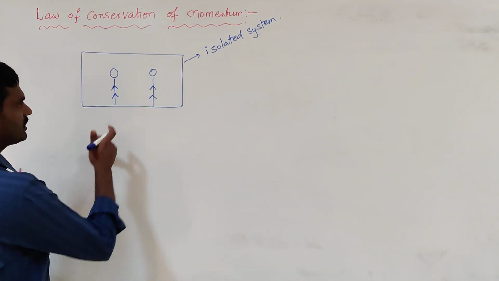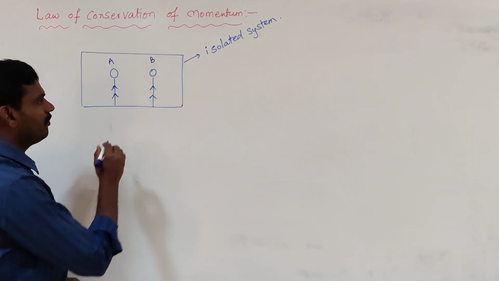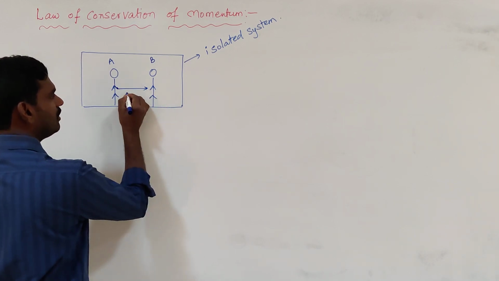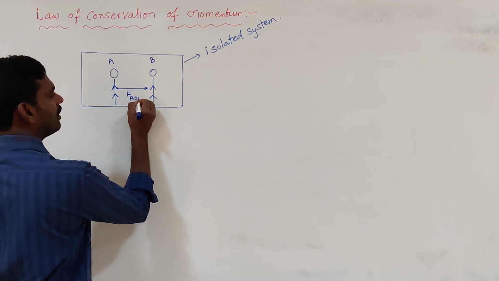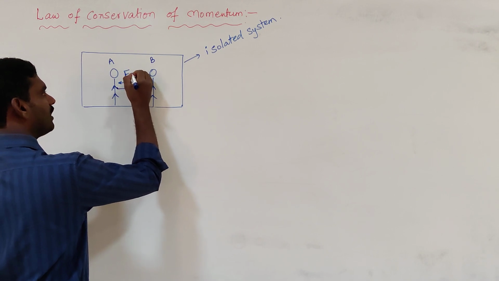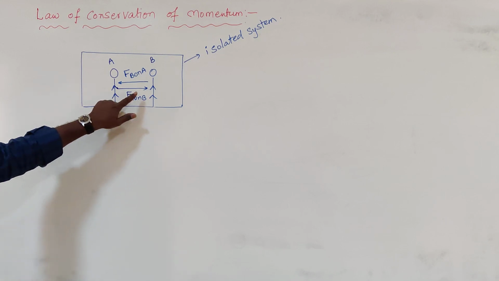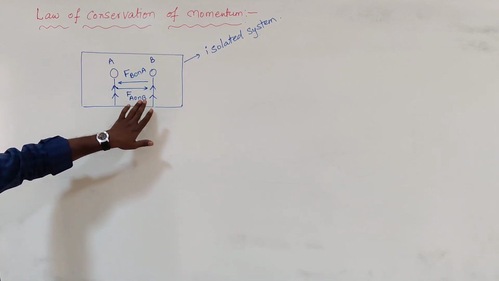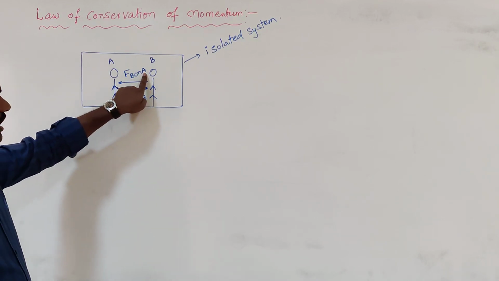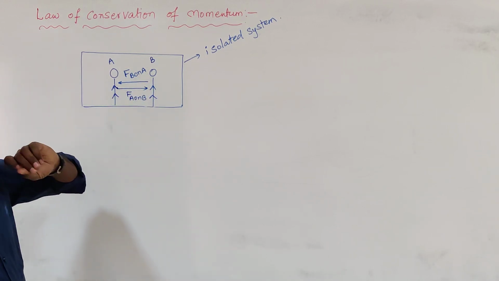Let this person be A and this person be B. When person A pushes on B, there is a force exerted by A on B. So B also exerts an equal and opposite force on A, the force exerted by B on A. These two are action reaction because they are acting on different bodies. Here the force is acting on B and in this case the force is acting on A. So these two form an action reaction pair.